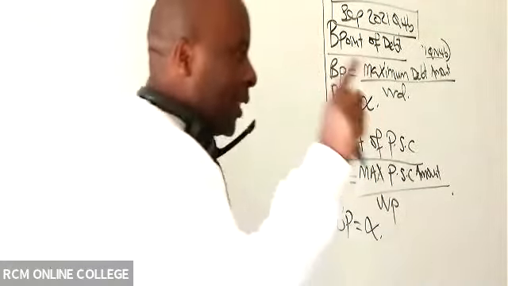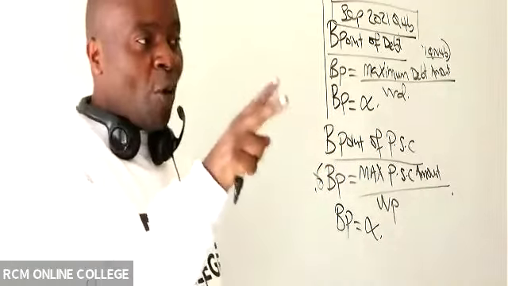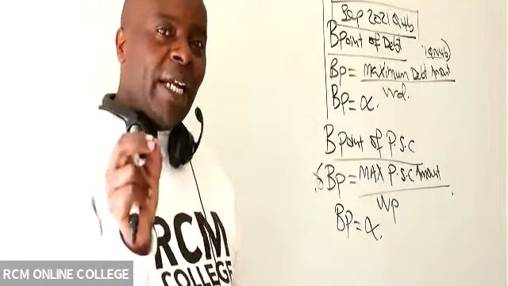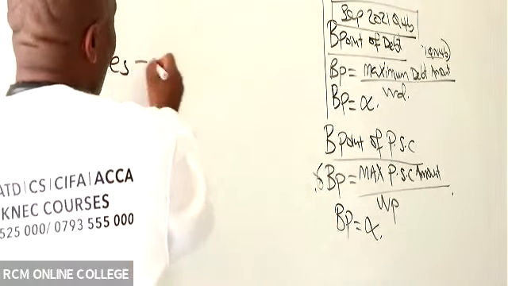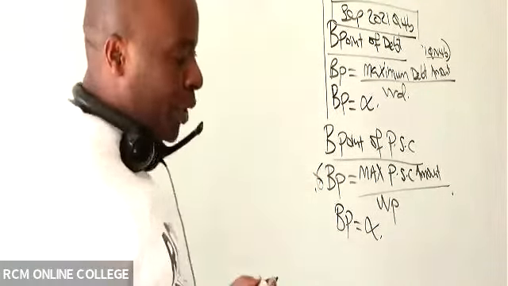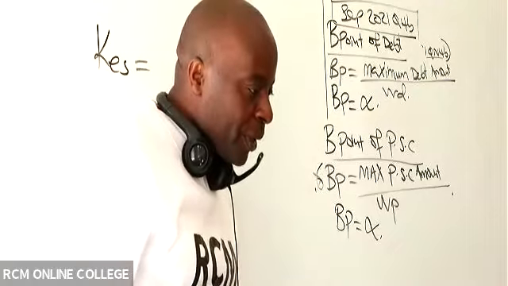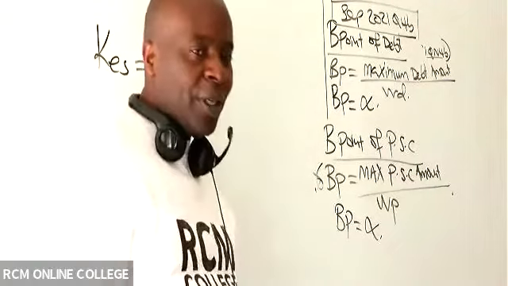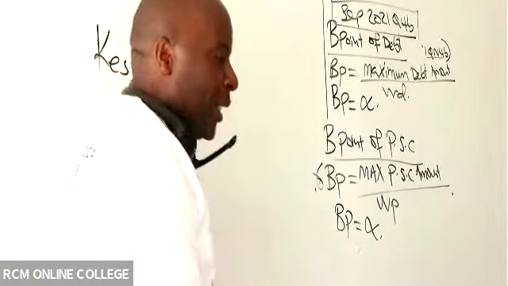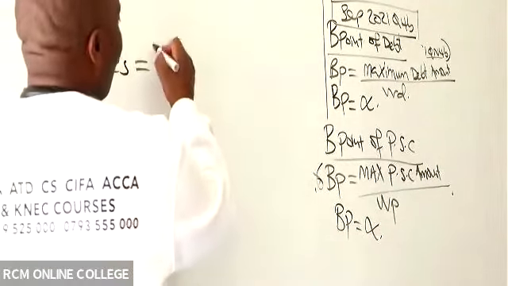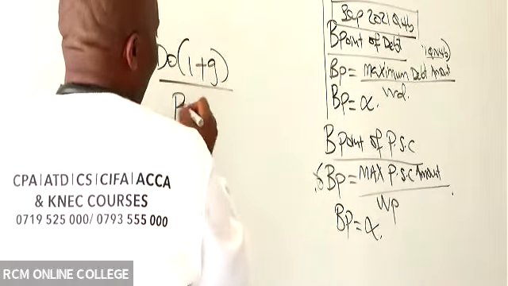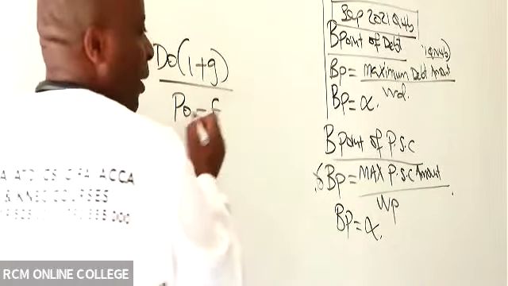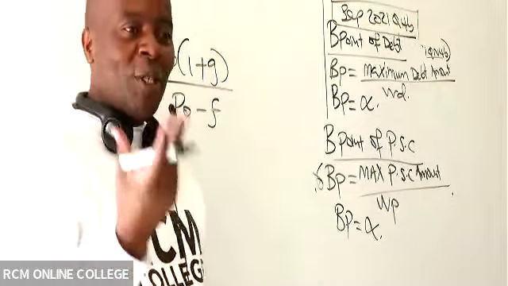But remember, we are calculating cost of equity, which has got two components. Cost of equity retained earnings, and then we have cost of equity ordinary shares. Is there somebody who can just give me the formula for cost of equity ordinary shares? For cost of equity ordinary, the same thing with retained earnings, we have D0 into 1 plus g all over P0 minus what here, somebody?